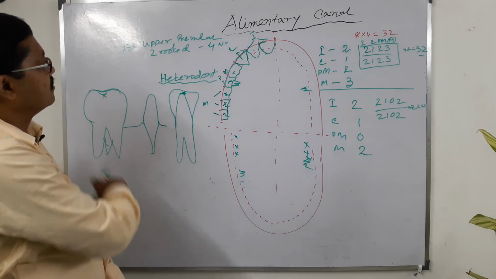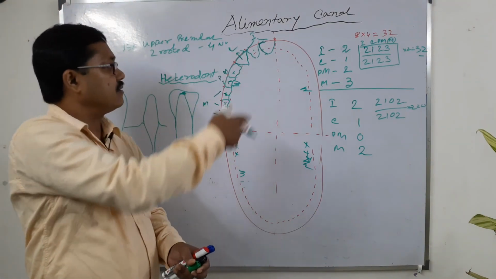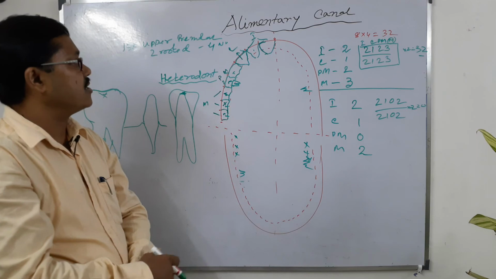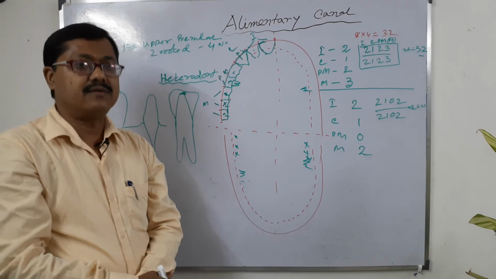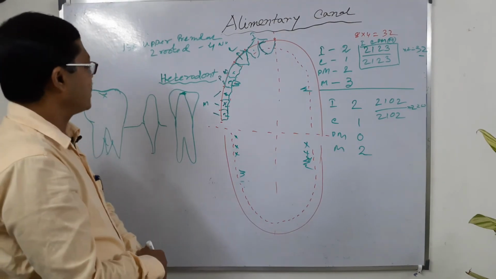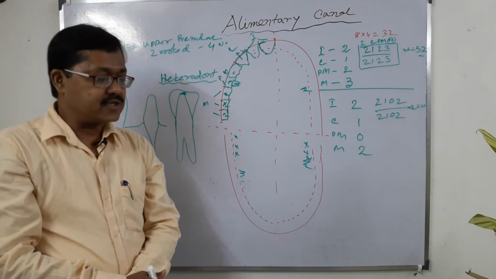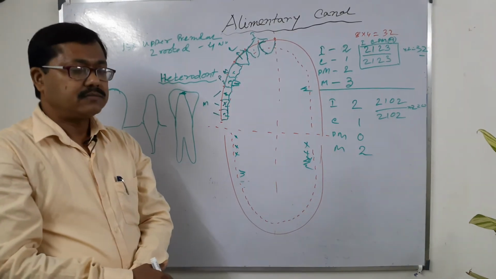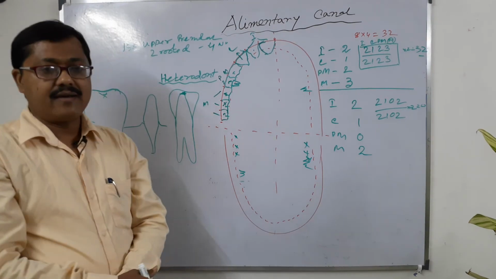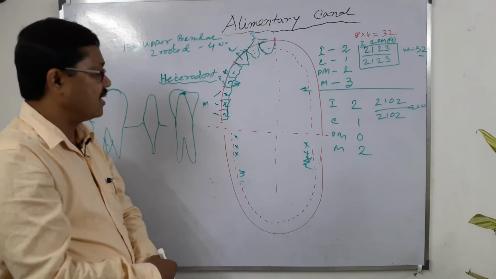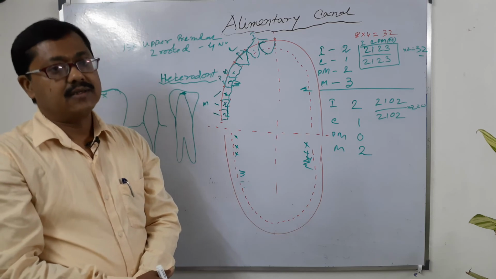Okay students, now we describe this matter again. The first is human dentition. The study of human dentition is odontology. Then there are different terms used to describe the teeth of the human body: heterodont, diphyodont and thecodont. Thecodont means teeth embedded in the jaw socket. Heterodont means 4 types of teeth are present in our body: incisor, canine, premolar and molar. And third is diphyodont, meaning the milk teeth as well as the permanent teeth are found in humans.